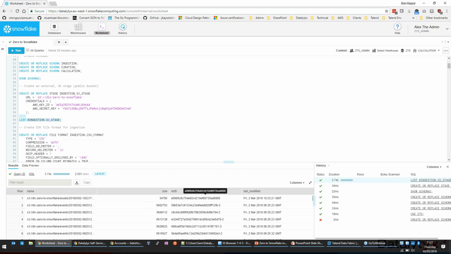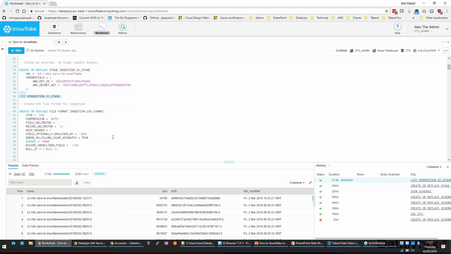And Snowflake will use that internally for operations like data loading to make sure it's not going to duplicate a data load. So that's used internally. So that's great. We've got 2,501 rows. So we know we've got assets and events in there. So we've got one assets file, which is the top one there, and then the rest are events files broken down for us into blocks. So that's fine. We've got all that.